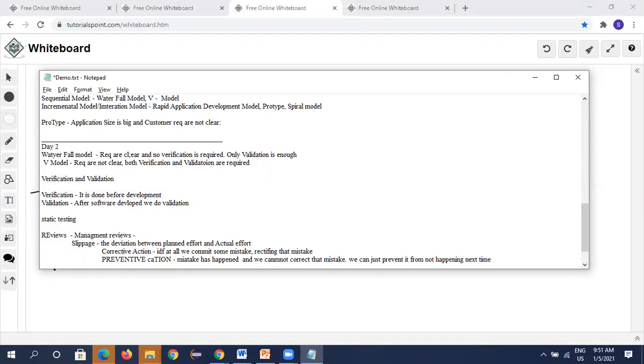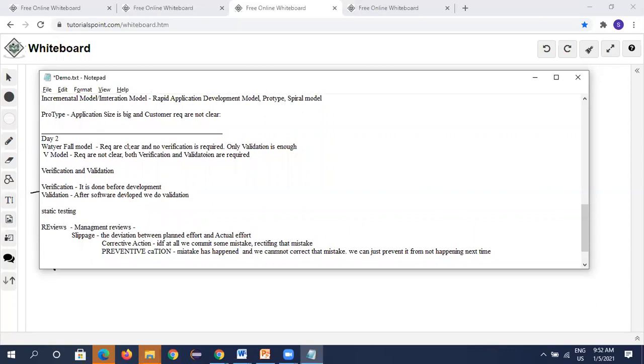As I have said, like overburden, overcommitting. Unfortunately, two team members are on leave. So how to prevent such things? Okay. So corrective action, preventive action, slippage. Slippage is a very rarely asked question, but remember. Okay. Coming to technical reviews, as we have discussed.